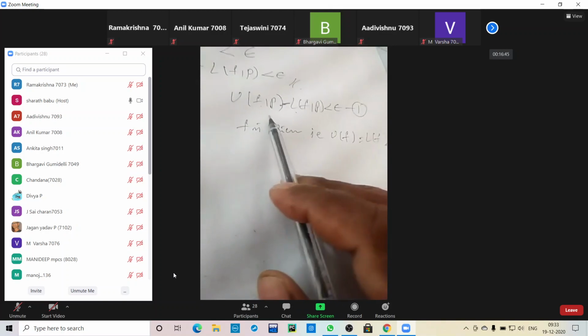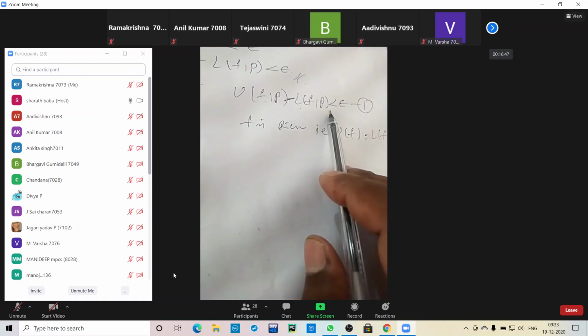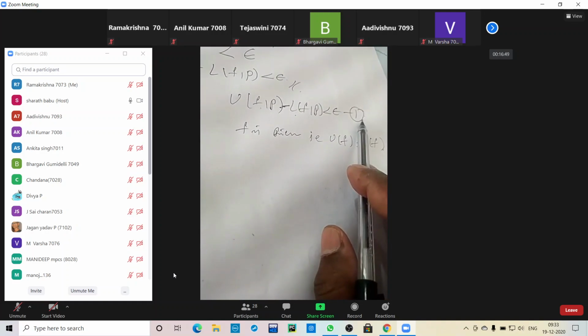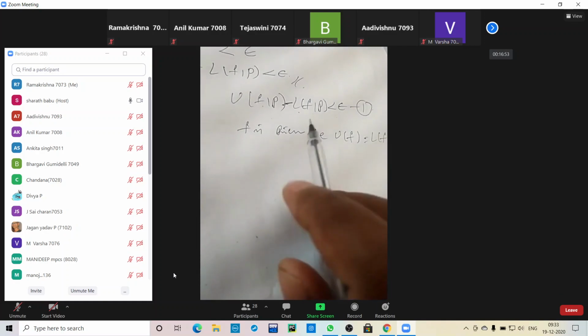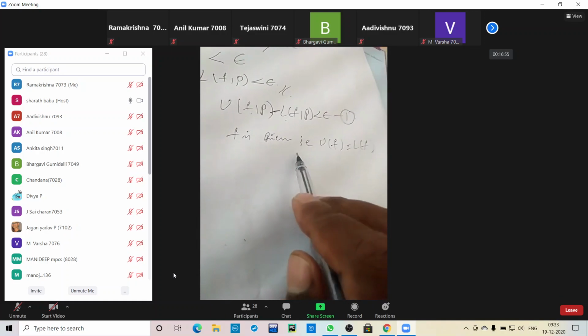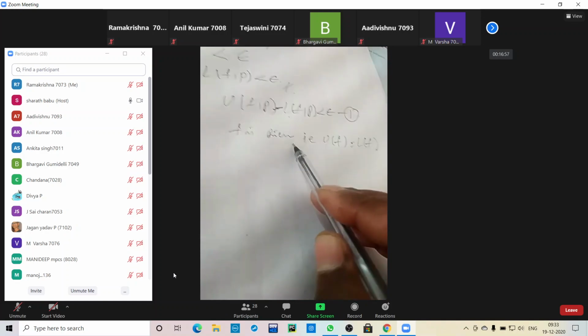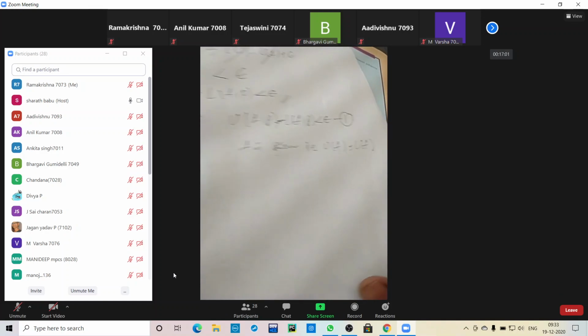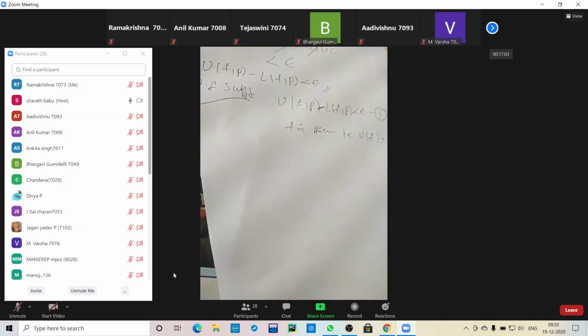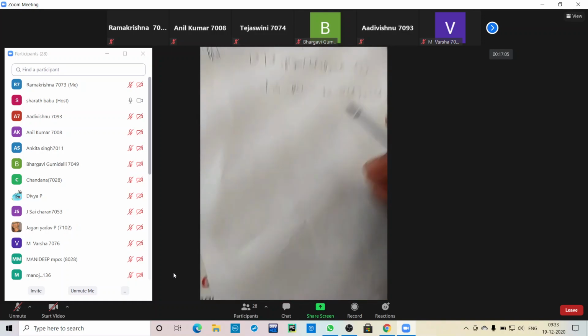So U(f,P) − L(f,P) < epsilon is the given condition, so you should consider equation number 1. Now we prove that f is Riemann integrable. For Riemann integrability, you have to prove U(f) is equal to L(f). So we consider and prove using the given condition.